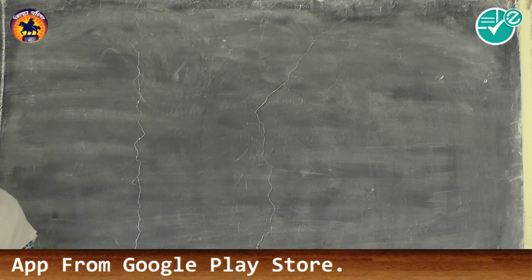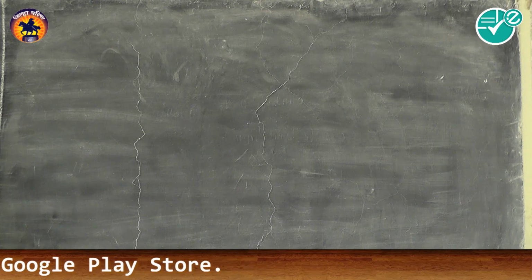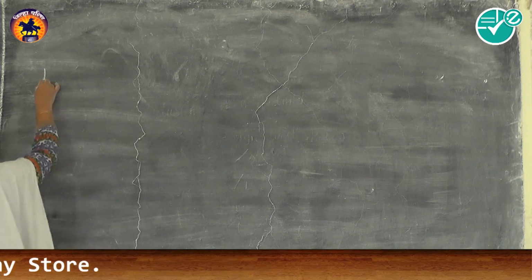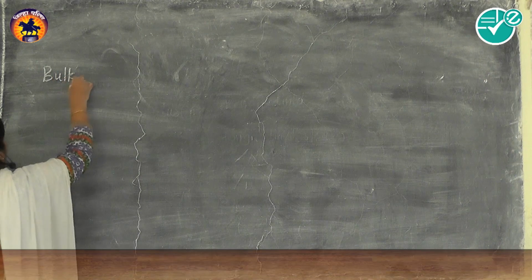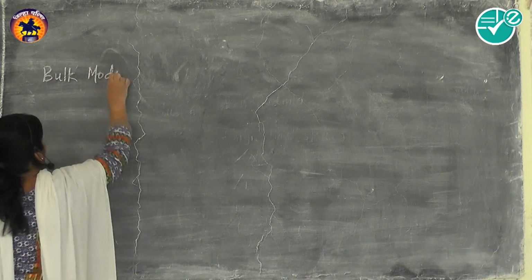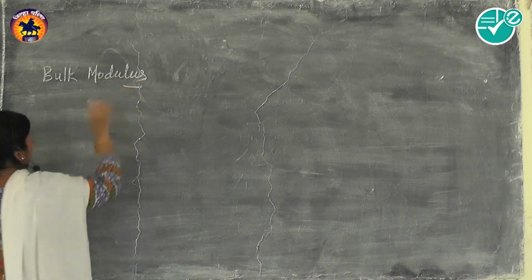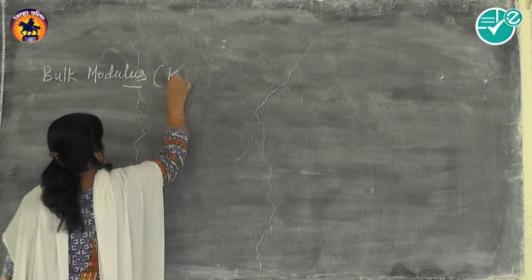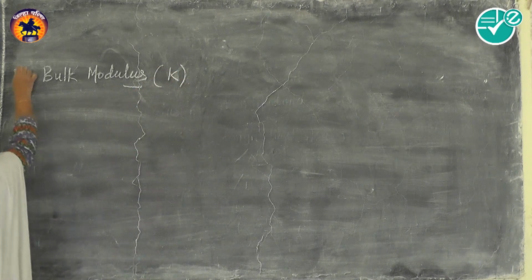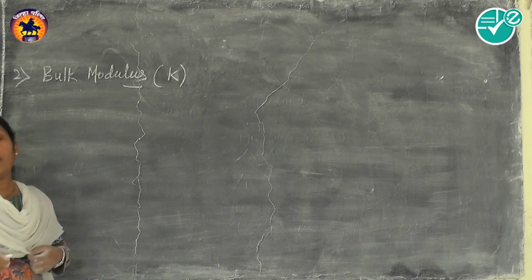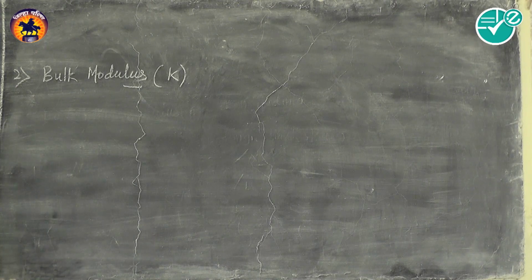Now another modulus of elasticity is when deformation is in volume, and that is bulk modulus. It is represented by symbol K. So K is bulk modulus. Again I told you already that these symbols are different at different places.